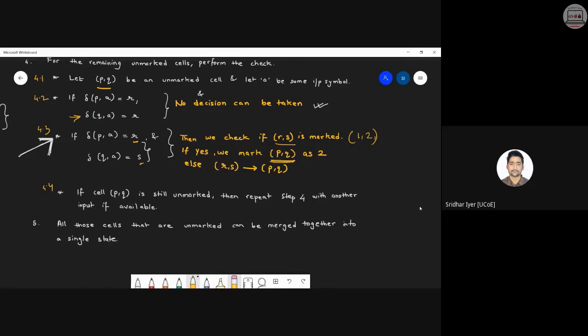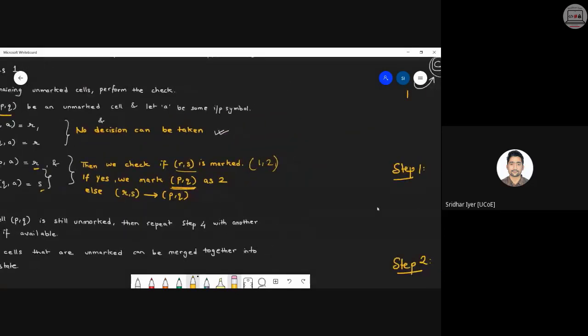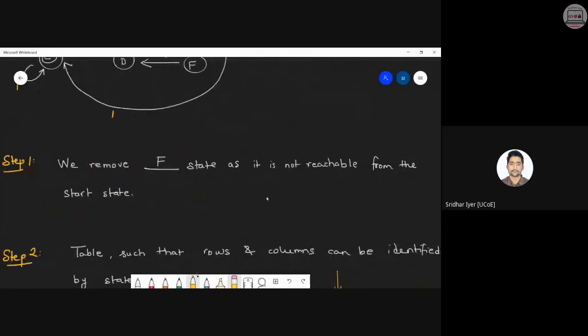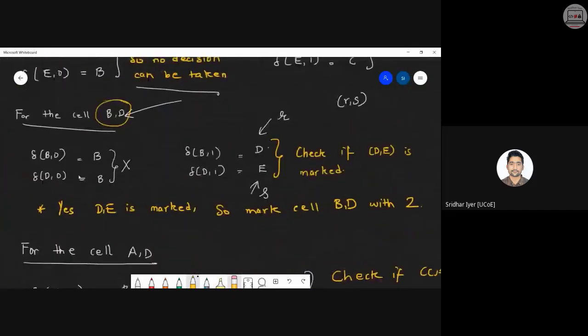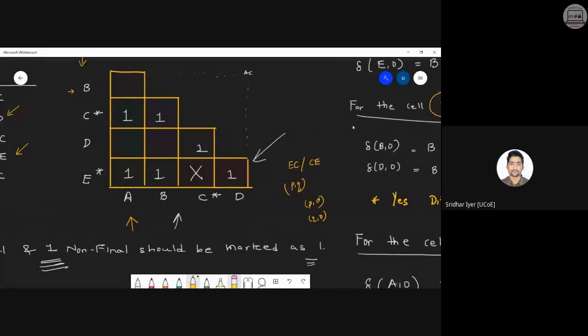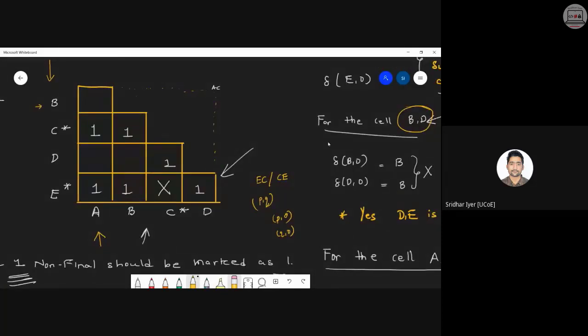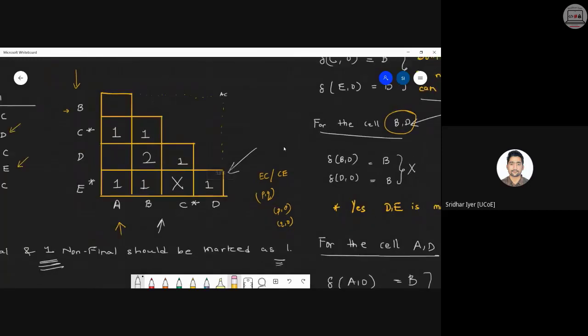Then go back to your table, go back to your box method and mark P comma Q. What is P comma Q right now? We are discussing about B comma D if I'm not wrong. So go back and highlight the box B comma D as 2. Okay, so this is B comma D, so I'm highlighting this as 2. Clear with this step? Kindly let me know if not. This is the most crucial, this is the most confusing part. Rest everything is very simple. Kindly acknowledge.